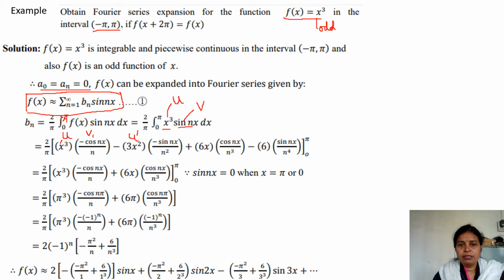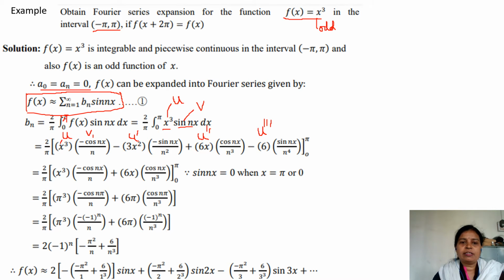plus second differentiation of x cube, which is 6x, minus third differentiation of x cube, which is 6, which is constant, and the fourth differentiation will be 0.